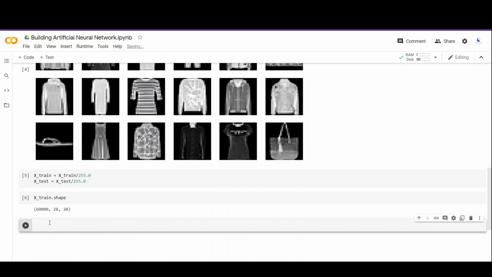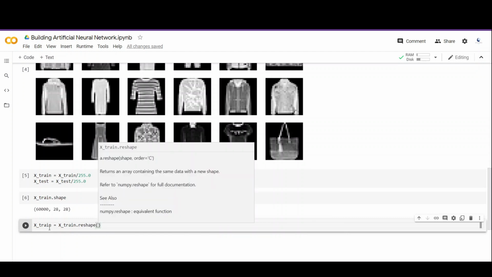Then we have 2D data. And we have to make it one-dimensional because that is how our neural network takes input. So flattening means here, instead of showing the image as 28 by 28 pixels, we represent it as a single row containing 784 elements so that each pixel value can be represented in that row. And to do that, we just have to call the reshape method and we pass -1 and then we pass 28 into 28. So -1 indicates that it will automatically infer the length, and 28 by 28 because this is the image size and we want this many columns so that we can represent the image.